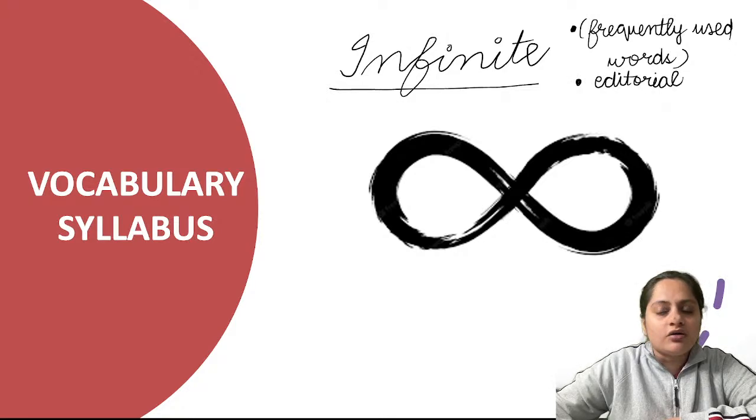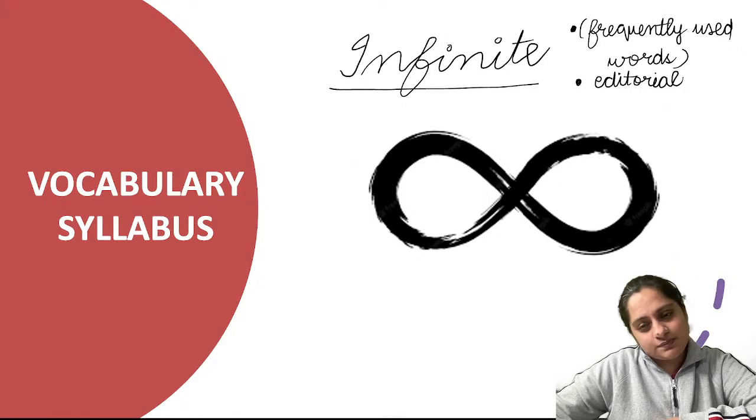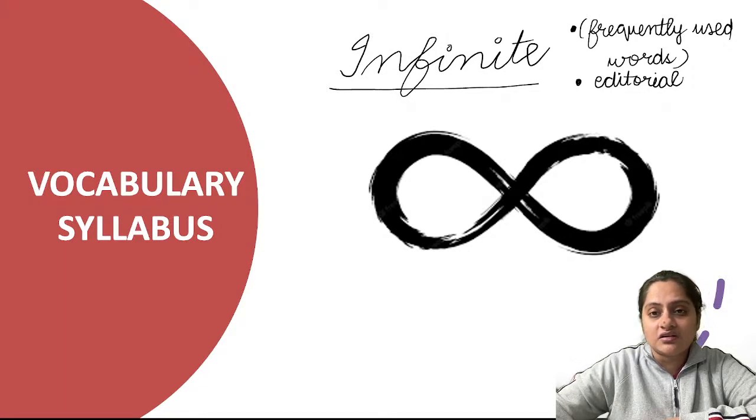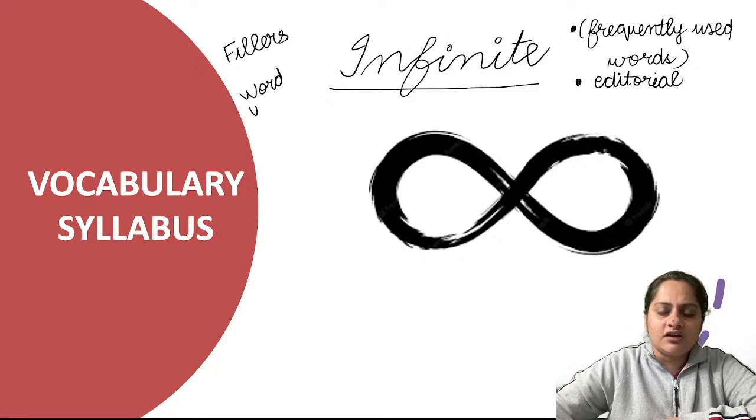So you can combine your reading plus vocabulary. You don't have to do anything separately for vocab. Rest, I definitely provide you with the basic PDFs of vocabulary. That is all okay, but once you start reading, you will know that your vocab level has increased. This vocabulary is tested in various questions. You get questions like fillers, double blanks, single blanks, word usage. Even in close test, vocabulary is required. So you get multiple question types, but vocab knowledge you can only get through reading.